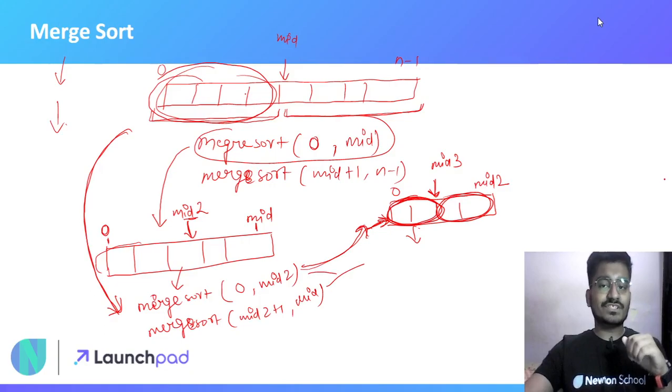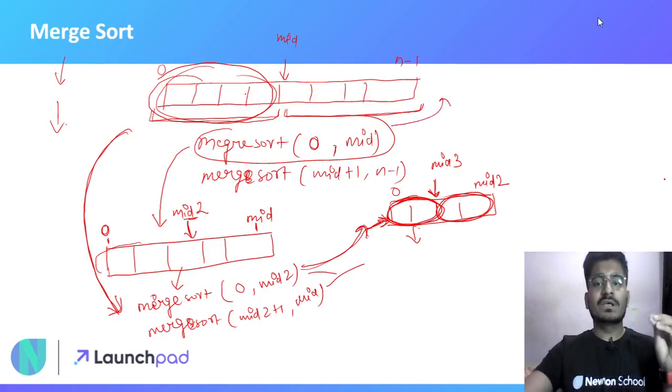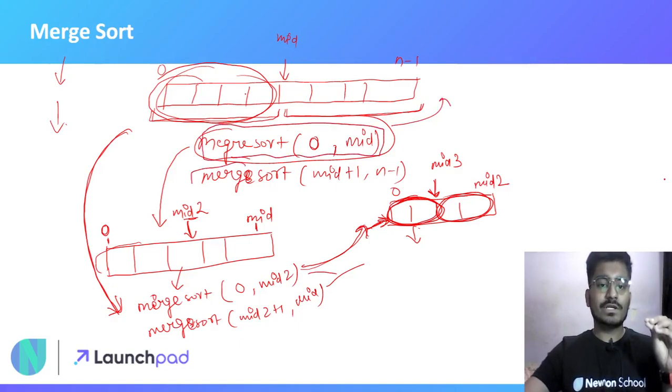And for recursion, I have already told you in my previous playlist that we need two things. First is our recursive function, which I have already mentioned here. Second thing is the base case.